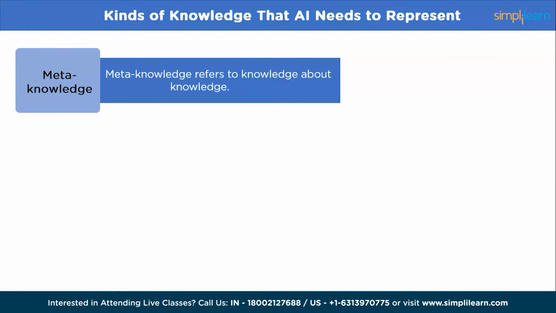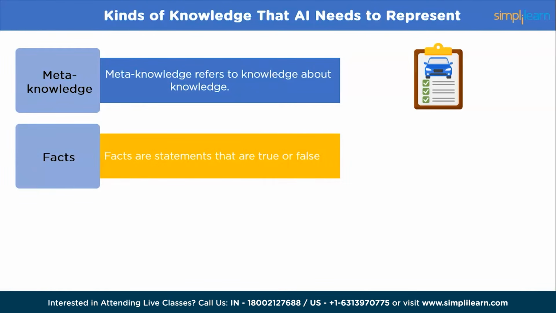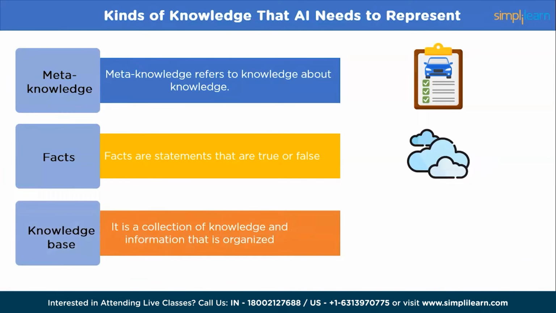Next, we have meta-knowledge. Meta-knowledge refers to knowledge about knowledge. It is the knowledge that describes how other pieces of knowledge are related to each other. For example, knowing that a car is a type of vehicle is an example of meta-knowledge. Next, we have facts. Facts are statements that are true or false. For example, the sky is blue is a fact. Knowledge base: a knowledge base is a collection of knowledge and information that is organized and stored in a specific way. For example, a customer information database is a type of knowledge base.